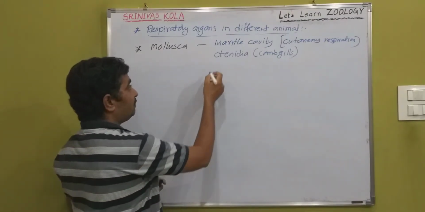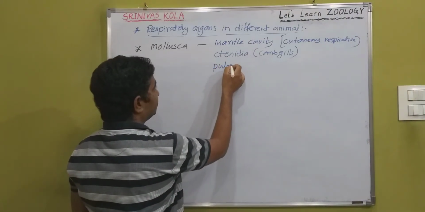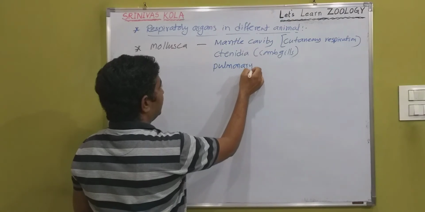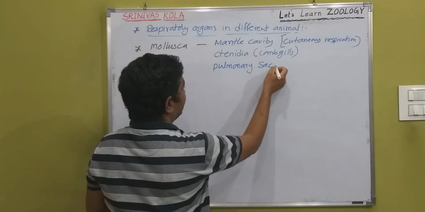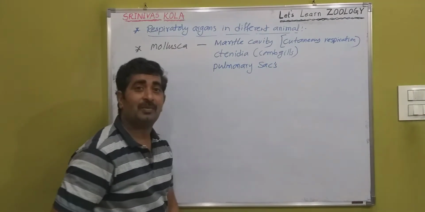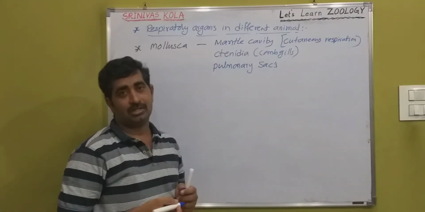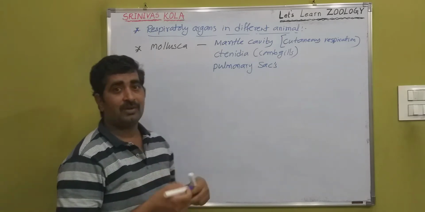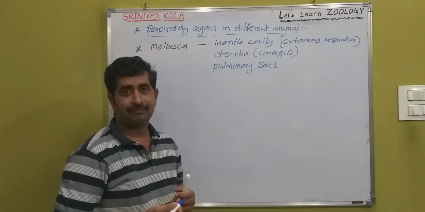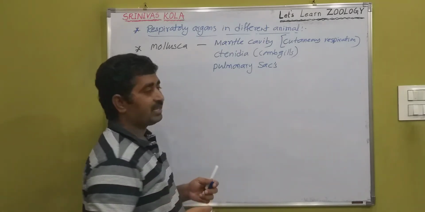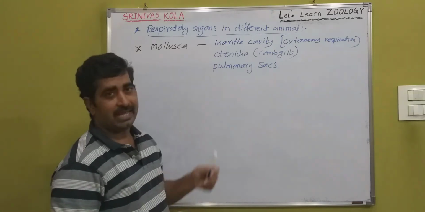Then one more, pulmonary sacs are also there. Especially these pulmonary sacs are present in the terrestrial molluscs. That means the gills are modified into sacs, and the exchange of gases takes place in the pulmonary sacs.